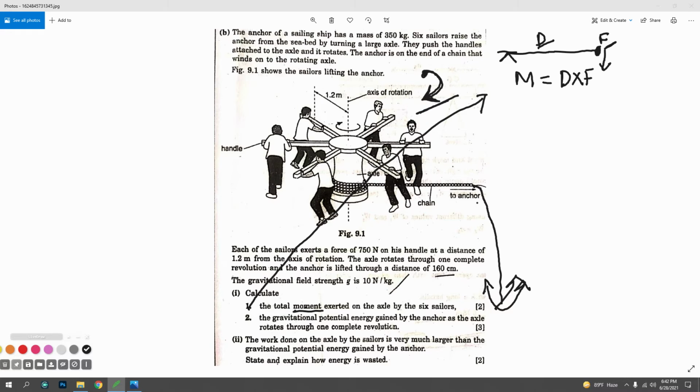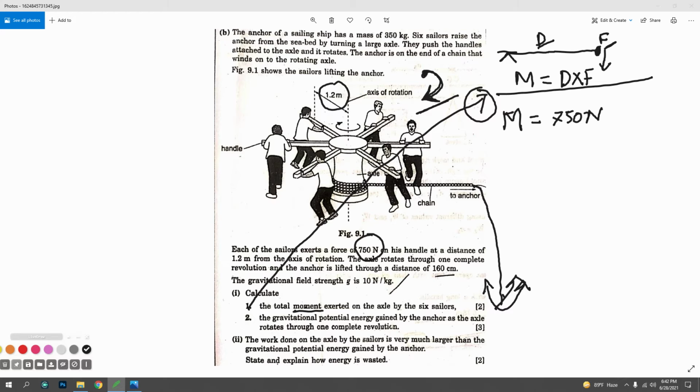So for tackling this anchor, how much force is being applied? For getting the moment, I am writing the answer now. This is basic. For getting this moment, I need the force applied by one person. One person applies 650 Newton. And the distance has been given in the picture.